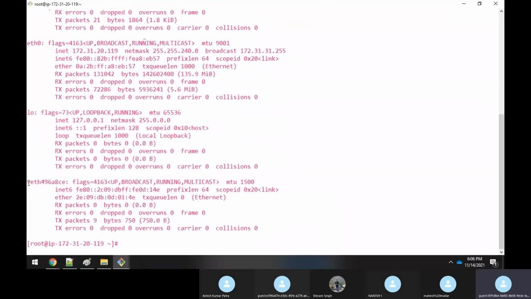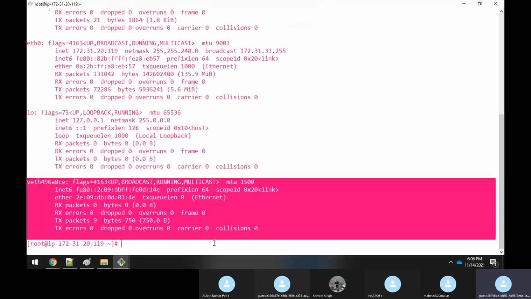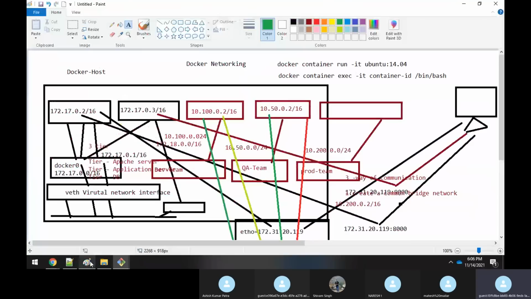As I said earlier in the diagram, whenever your container is running, a virtual network interface gets created automatically. This virtual network interface is used to connect to the running container, and it will be there as long as the container is running. As soon as you kill the container, if I exit it, there is no container running now.